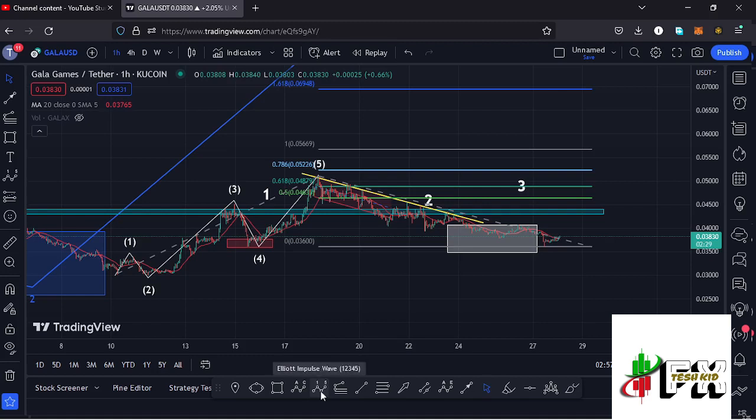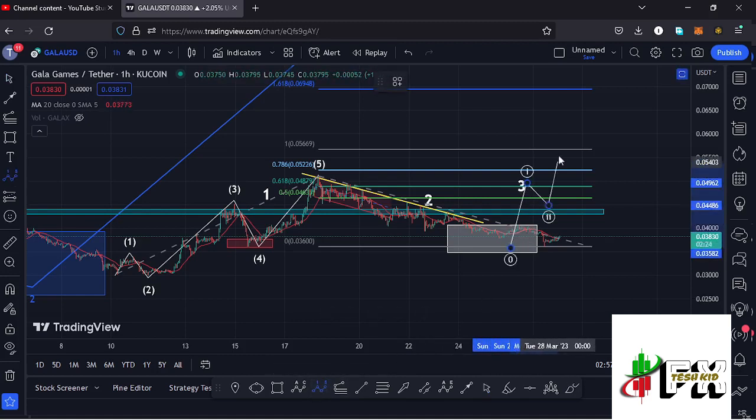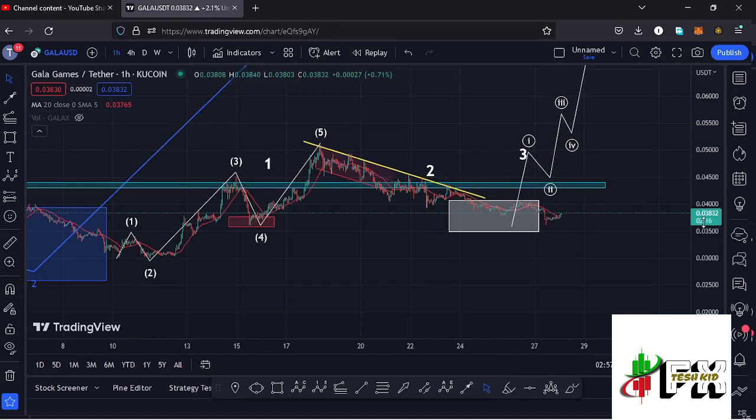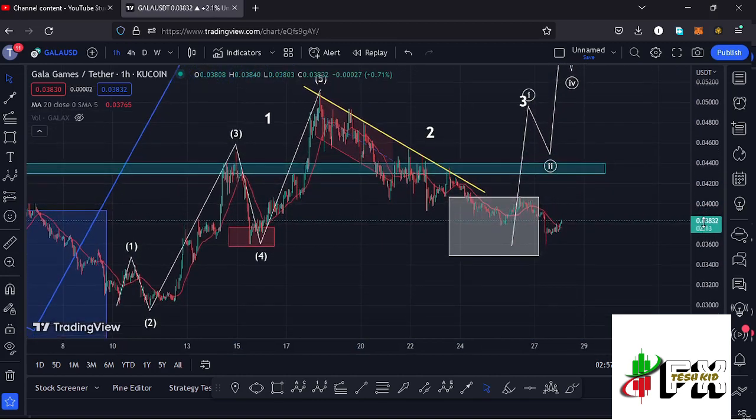And because of the impulsive nature in the formation of that wave 3, I will also expect to see a 5 wave structure, having the fibs fully maximizing our target areas, and that is what I'm expecting here on the short-term scenarios. And for us to get a confirmation that we are back in the formation of that wave 3,